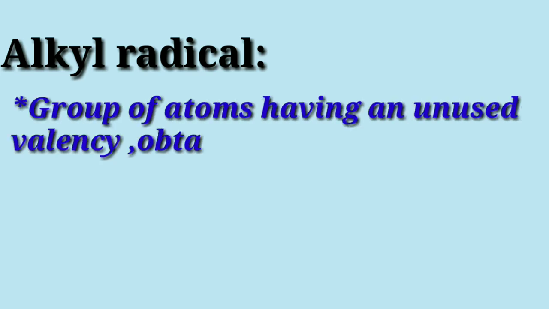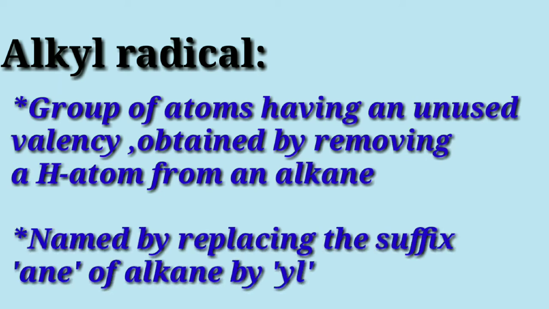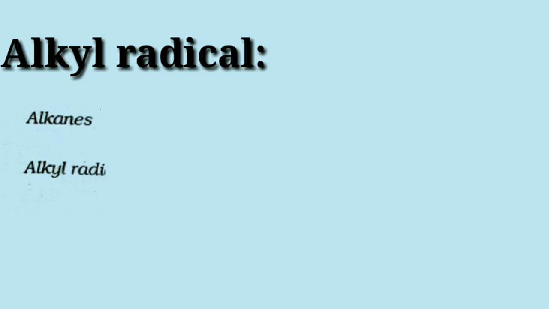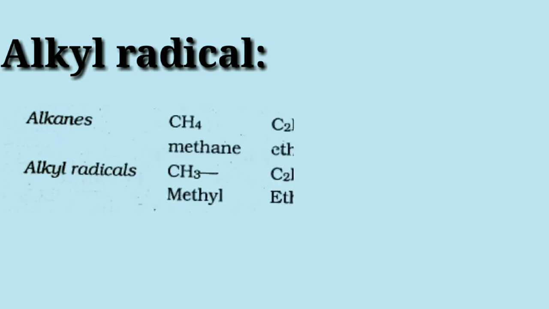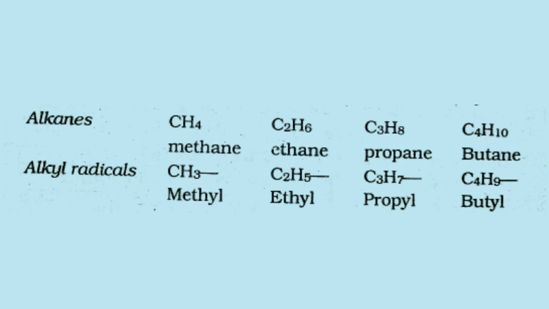Next is alkyl radical. An alkyl radical is a group of atoms having an unused valency, which is obtained by removing a hydrogen atom from an alkane. They are named by replacing the suffix -ane of the alkane by -yl. Consider a few examples. If we have an alkane like methane, CH4, and we remove one hydrogen atom from it, we get CH3, that is the methyl radical. Similarly, consider other examples.